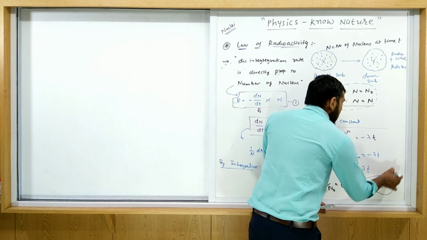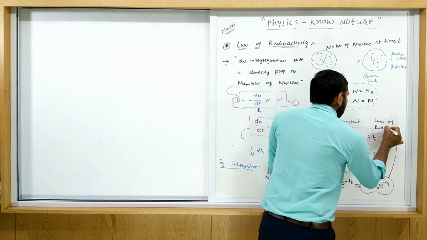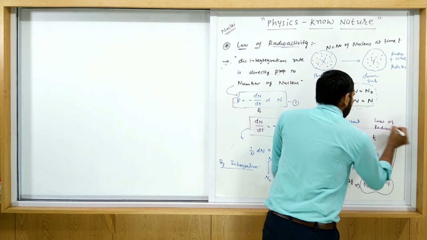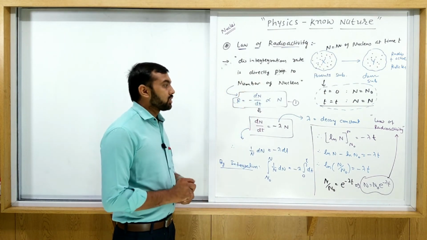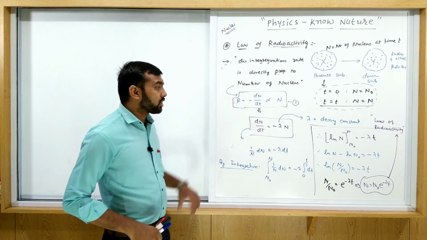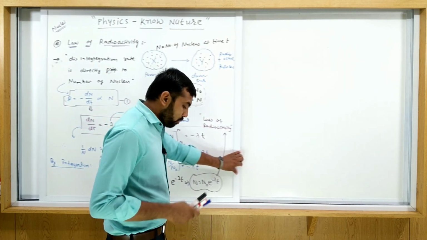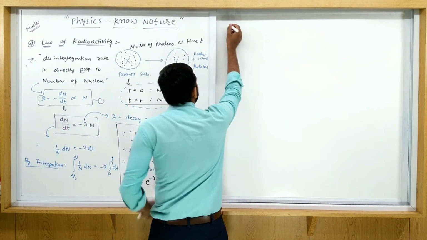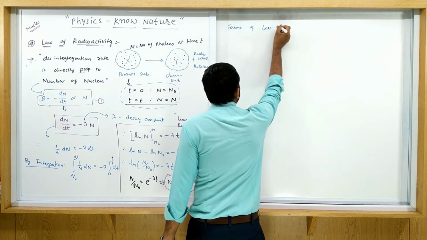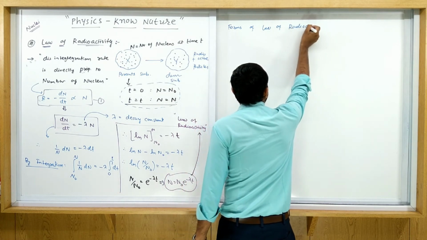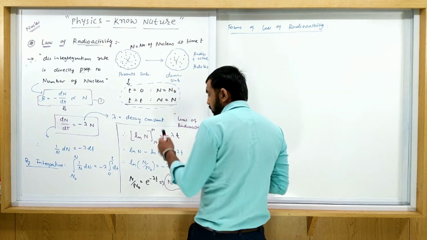So this equation represents the law of radioactivity. You must remember this equation is considered as the law of radioactivity. There are different forms of the law of radioactivity. Let's discuss these forms. So, forms of the law of radioactivity.